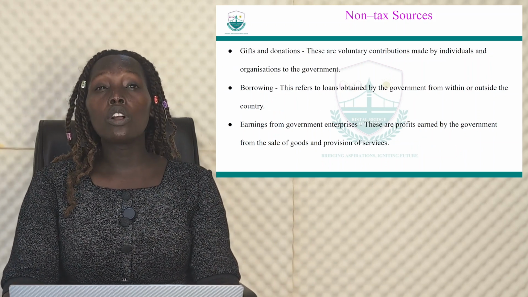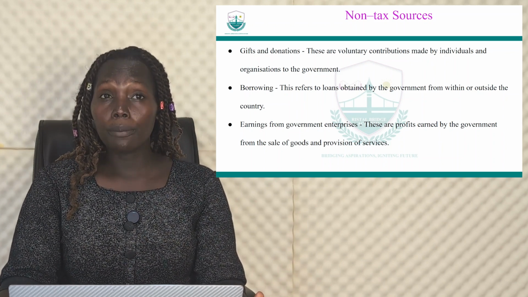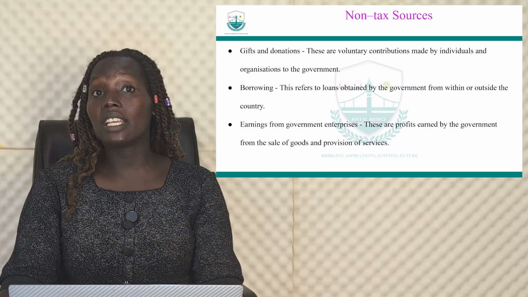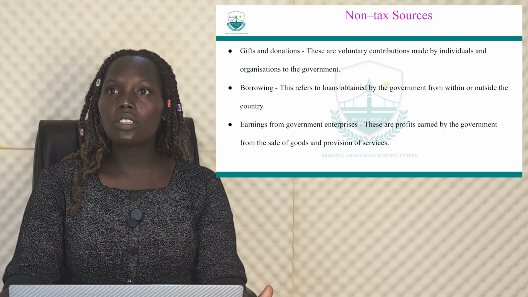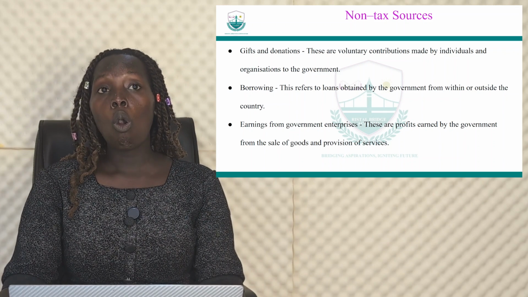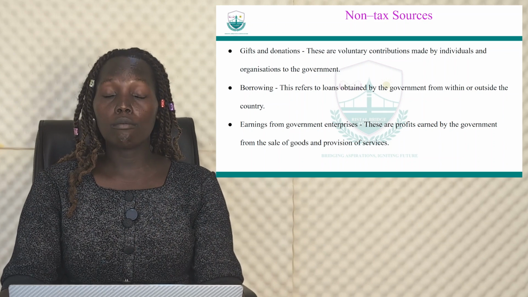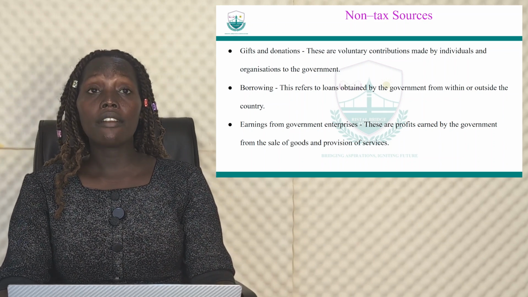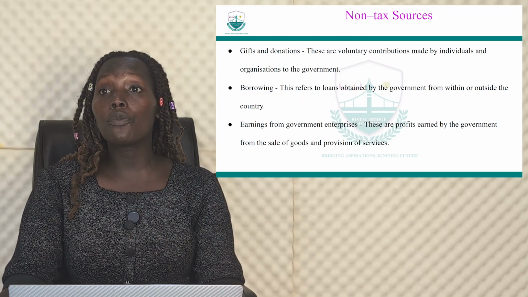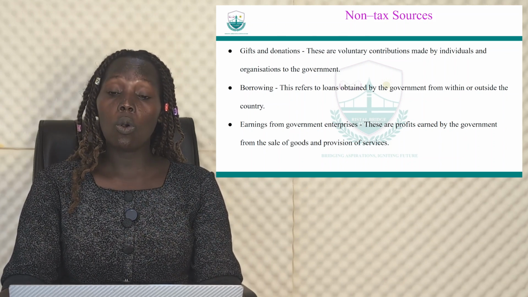And then we also have what we call gifts and donations. Governments also get their revenue from gifts and donations. These are voluntary contributions made by individuals or organizations to the government. Individuals can decide to give gifts or donations to the government, or an organization can. And then we also see what we call borrowing. The government also gets its revenue from borrowing. This refers to the loan obtained by the government within or outside the country.